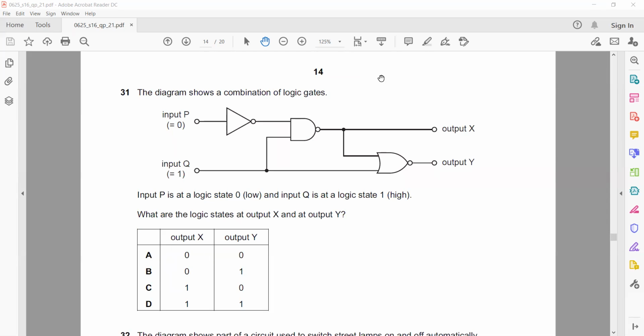The diagram shows a combination of logic gates. This one is a NOT gate, which is also called an inverter. This is a NAND gate, and this one is a NOR gate. Just remember, if you have a NOR gate, it is addition plus invert. If it is a NAND gate, the result is multiplication and invert. And if it is a NOT gate, it is an inverter. What is output X and what is output Y? For question 31.